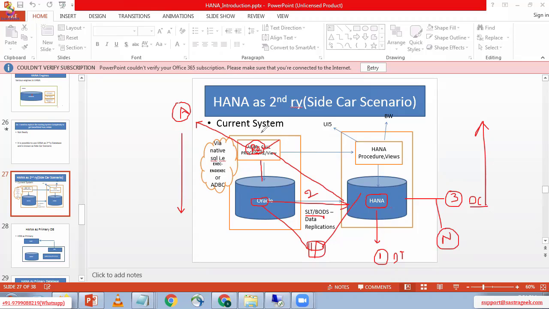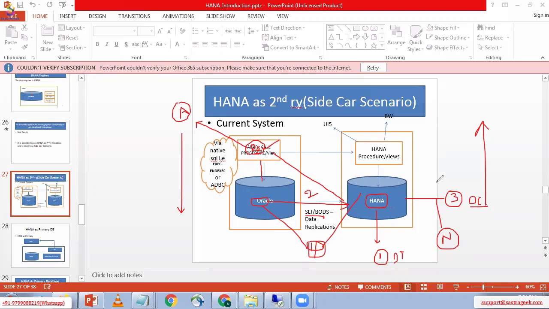Previously, we did the database calculations in the ABAP application using ABAP code. Now that is not okay. Now what we need to do is remove all those database calculations from the ABAP application.